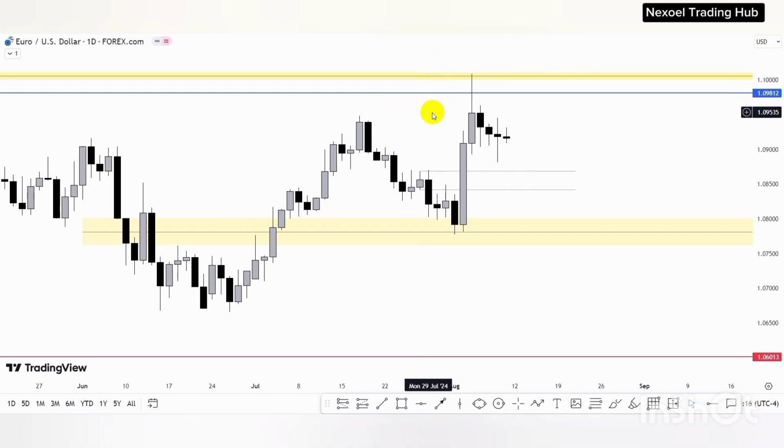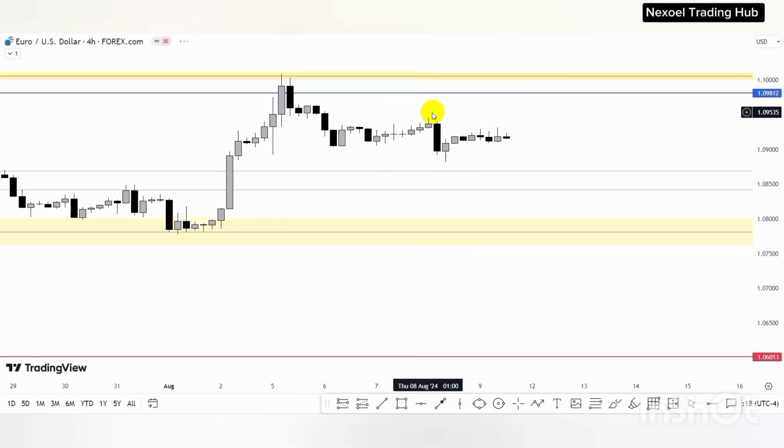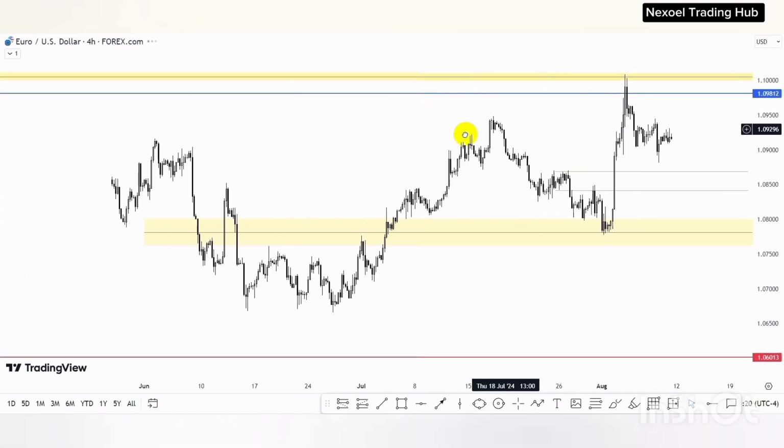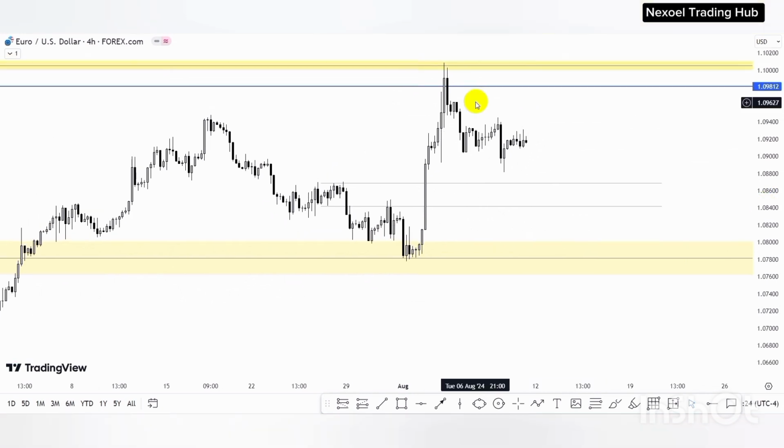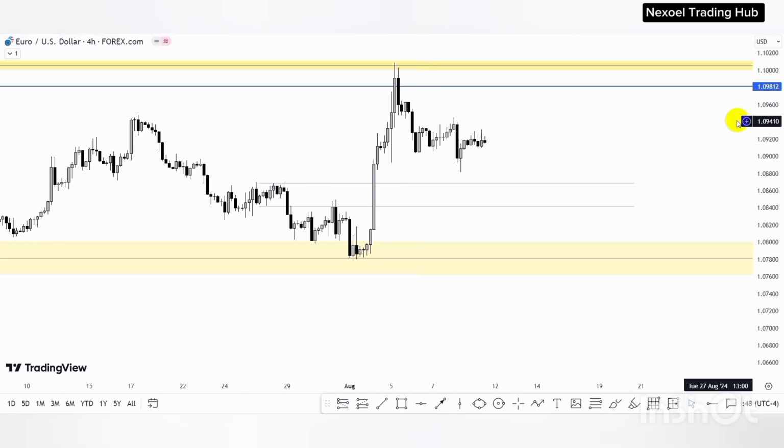So let's check out the 4-hour time frame. So here in the 4-hour time frame, we can see that price is giving us the bearish movement to the downside. You can see that price is reacting at this order block that left this fair value gap. So we could see the push of price into this consolidation zone, and then we can look out to frame our bullish bias to the upside. So this is what I have to show us, guys, in the EURUSD.